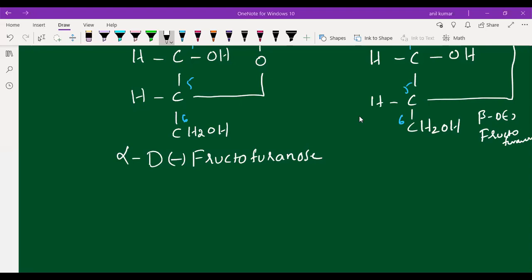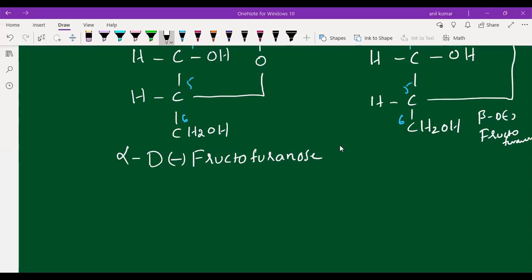Because the configuration is changed only at one carbon, that's why we call it C2 carbon, or epimers. Don't get confused. If the configuration is changed at only one carbon, we call it anomers. In the case of glucose, at the first carbon it has been changed, that's why we call it C1 anomers. If you want to say fructose as epimers, you have to say epimers. But if you want to say anomers, you have to mention the position, that is C2 anomers. Okay, students, understood? Fine.